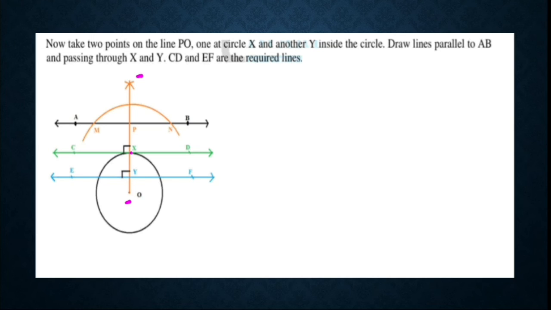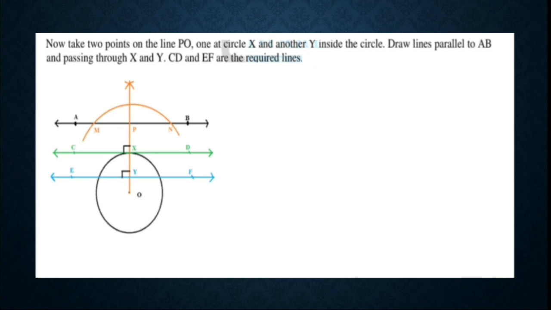Take this point X on the circle, on the circumference, and then take another point Y inside the circle on this same line OP.